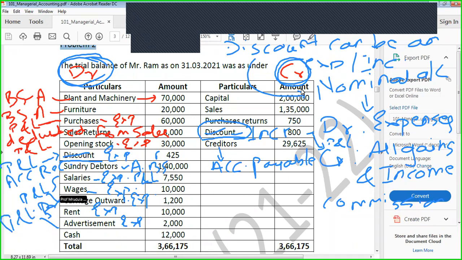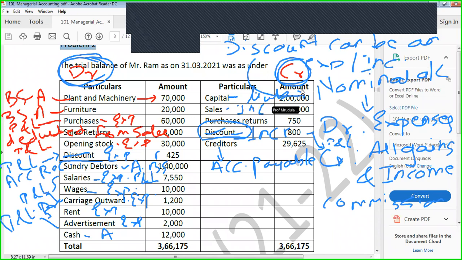Cash. Asset side. It's an asset. Maybe at your bank, or cash maybe in the locker of your business. It is in your asset. Capital. Liability. Sales. Profit and loss credit side. That's income.